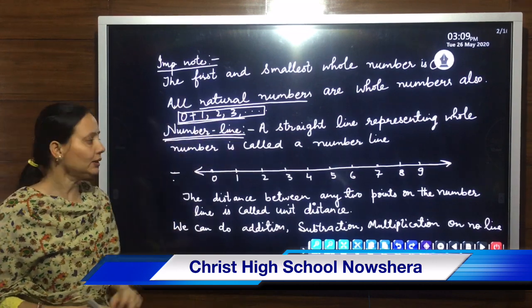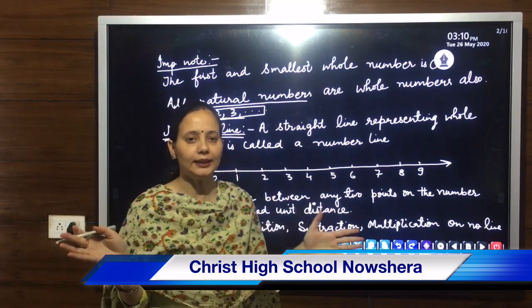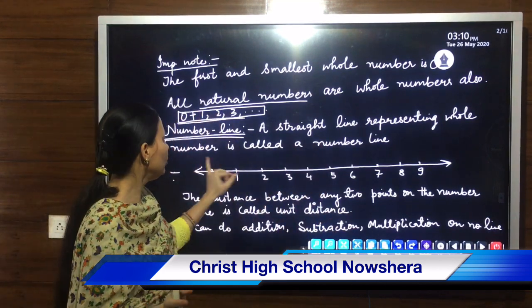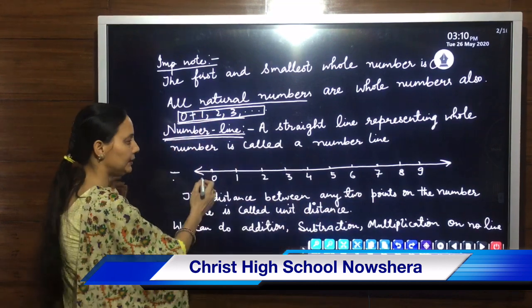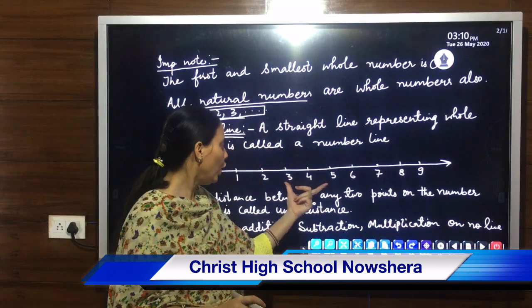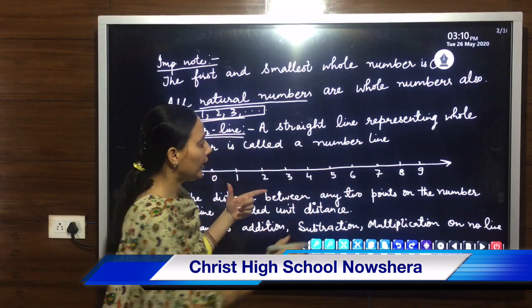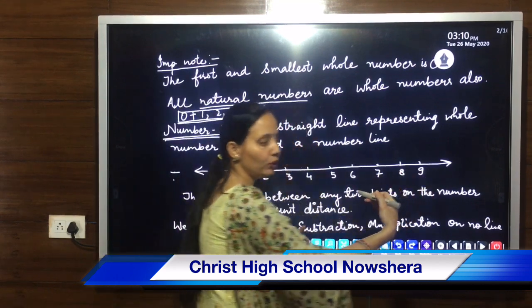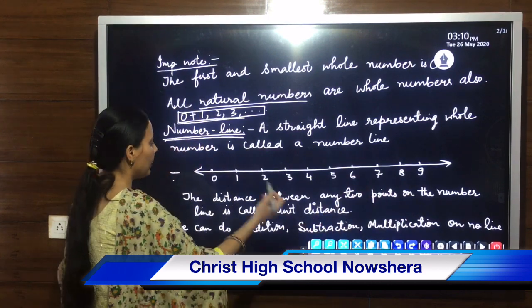Your next one is the number line. What is a number line? A straight line representing the whole numbers on it is called a number line. You can extend this line to both sides, to the left side and to the right side.